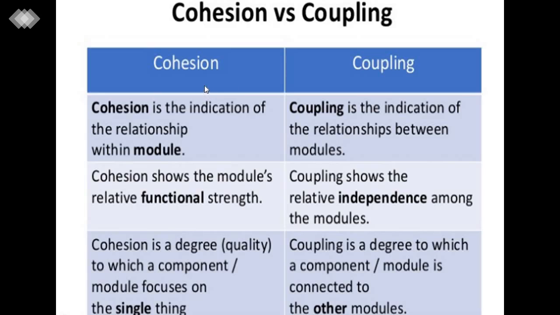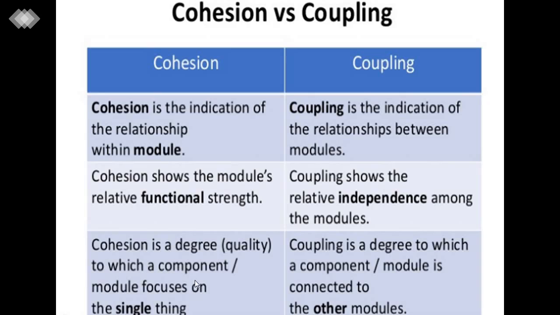Let's revise once again. Cohesion is the relationship within modules and coupling is the relationship between modules. Cohesion is relatively functional strength, whereas coupling is relatively independent strength.